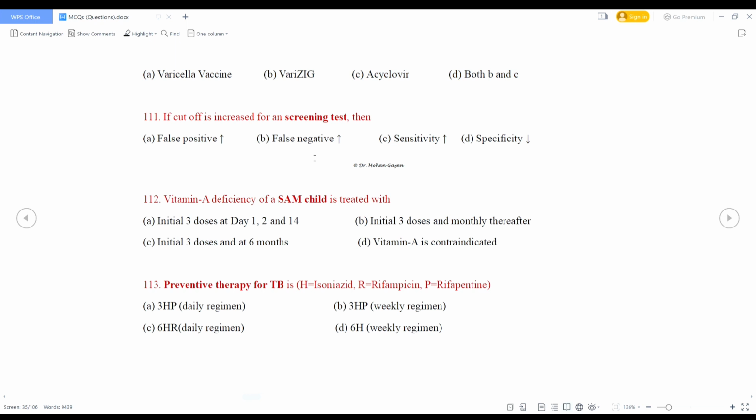For TB preventive therapy, isoniazid daily for 6 months or isoniazid plus rifampicin weekly for 3 months is given. So here what is the right answer? Option B, 3HP or isoniazid plus rifampicin weekly for 3 months is given. So option B is the right answer.